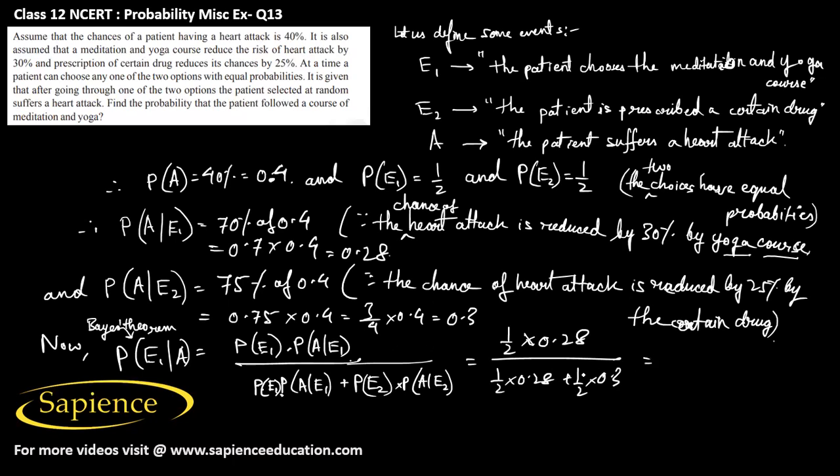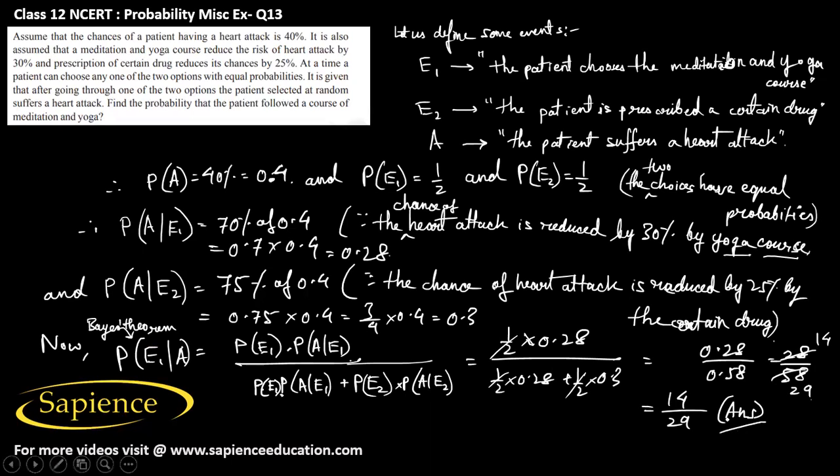So this half I can take as common and that will cancel out. So this would be 0.28 by 0.58. So this would be 28 by 58. If we cancel it, then we will get 2 14s are 28, 2 29s are 58. So the answer will be 14 by 29. This is the final answer. Thank you.